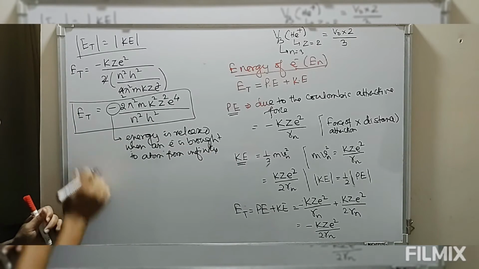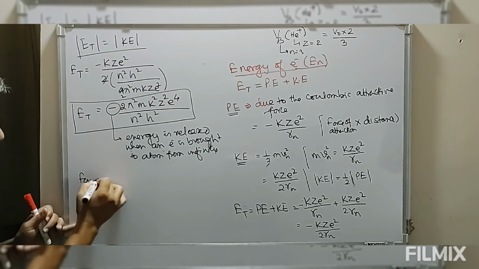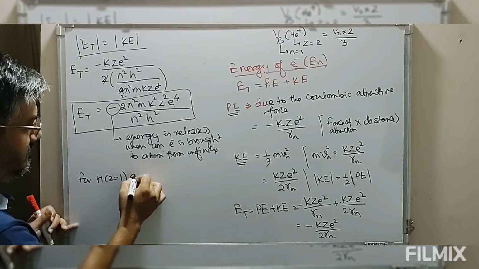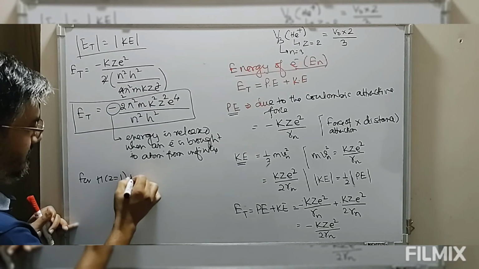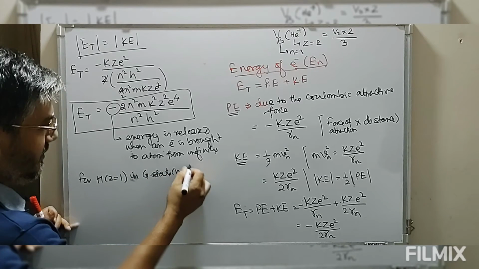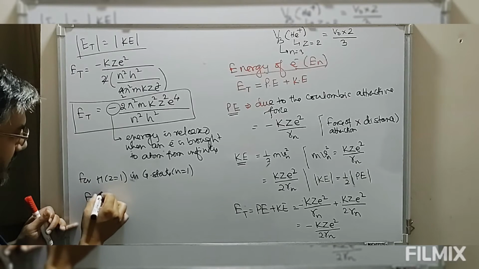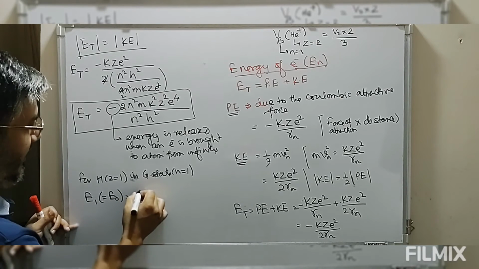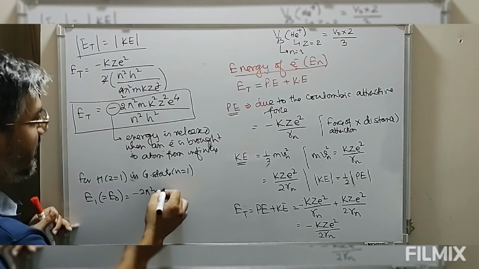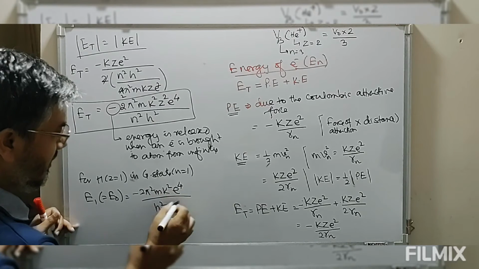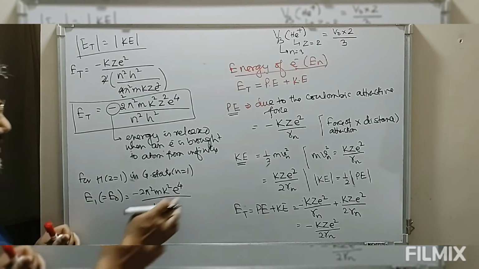Now we are going to simplify this equation. For hydrogen atom Z equals 1, in the ground state, that is n equals 1, E1, which is also written as E0, is equal to minus 2π²mk²e⁴ divided by h². All these values are constant.